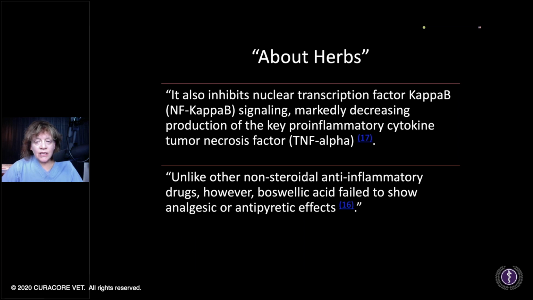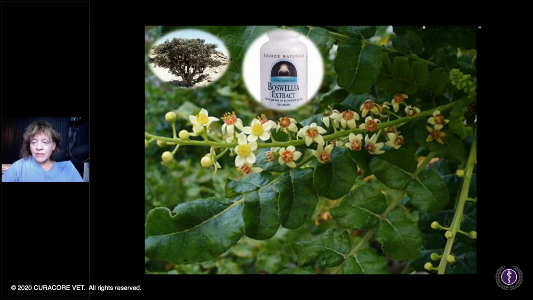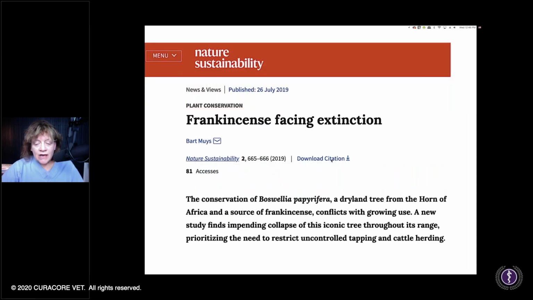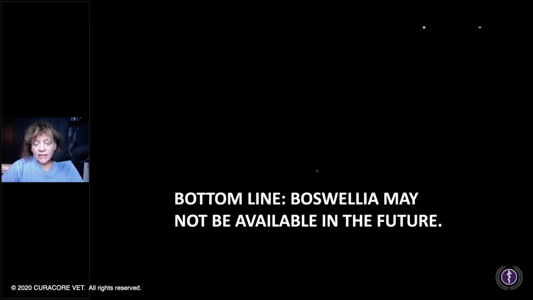More and more has been known. It's modifying these cytokines, and yet it does not have as strong analgesic effects as the anti-inflammatory aspects. So it's been sold as extracts and aromatherapy, but frankincense is in peril. I mean, we're all in peril too, actually. But frankincense goes from being in peril to facing extinction. That's 2019, because they're just growing cows instead of plants. This is from South Africa, and it's overgrazing and over harvesting. So it might not be available in the future.